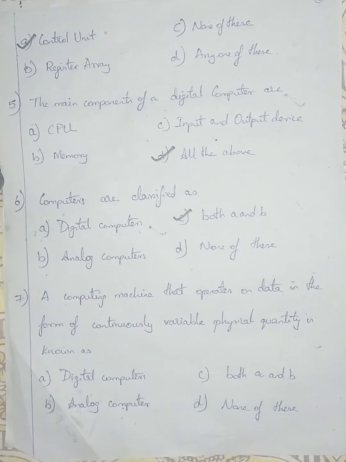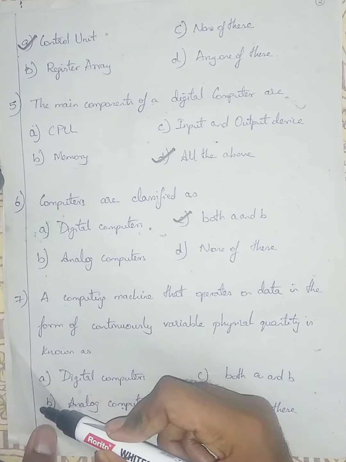Okay. Question number 7. A computing device that operates on data in the form of continuous variable physical quantity is known as. Option A, digital computers. Option B is given as analog computers. Option C is given as both A and B, and option D is given as none of these. Continuous variable physical quantity means in the form of sinusoidal waves or some graph in graphical form. I told you it's an analog computer, because in digital computers data is expressed in digits, that is zeros and ones. So I'm going with option number B, analog computers.